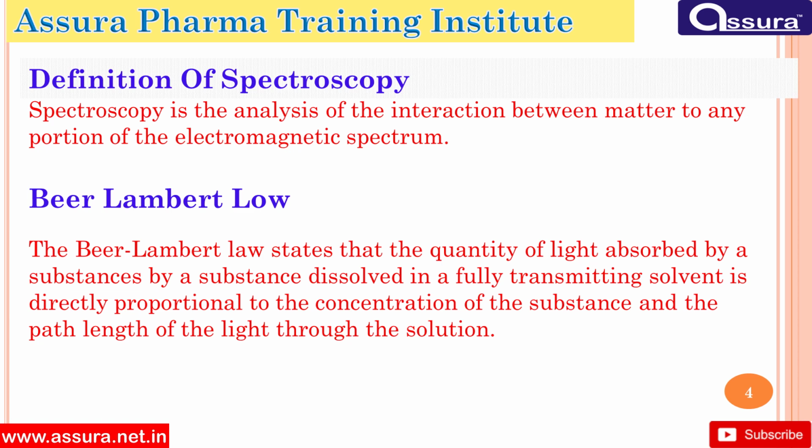Beer-Lambert's law. The Beer-Lambert's law states that the quantity of light absorbed by a substance dissolved in a fully transmitting solvent is directly proportional to the concentration of the substance and the path length of the light through the solution.